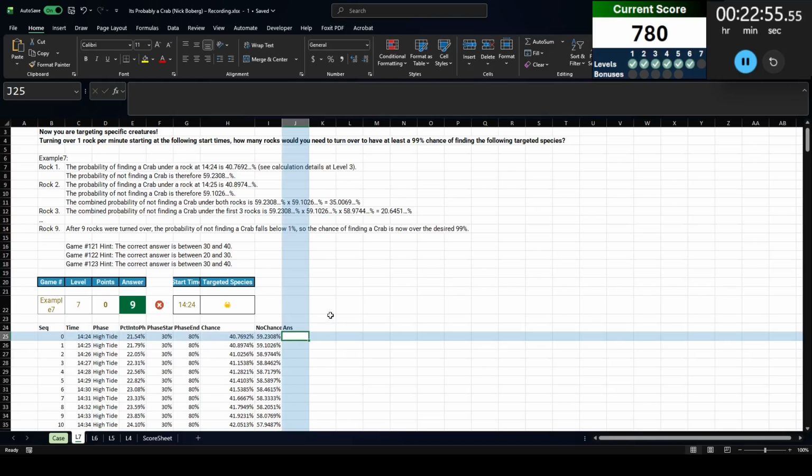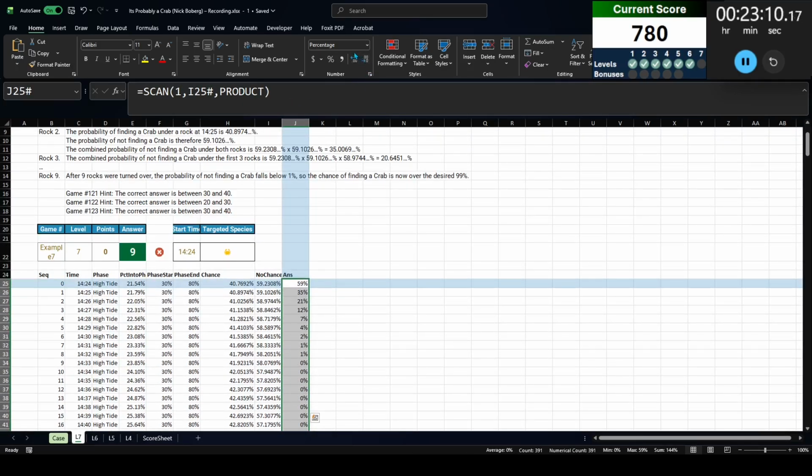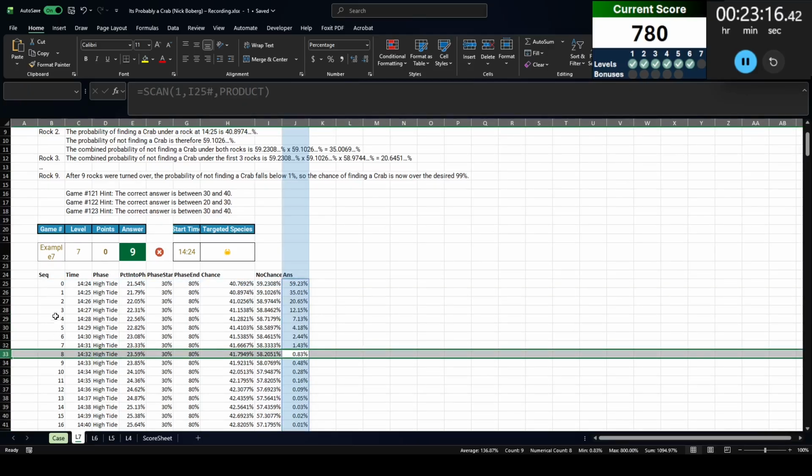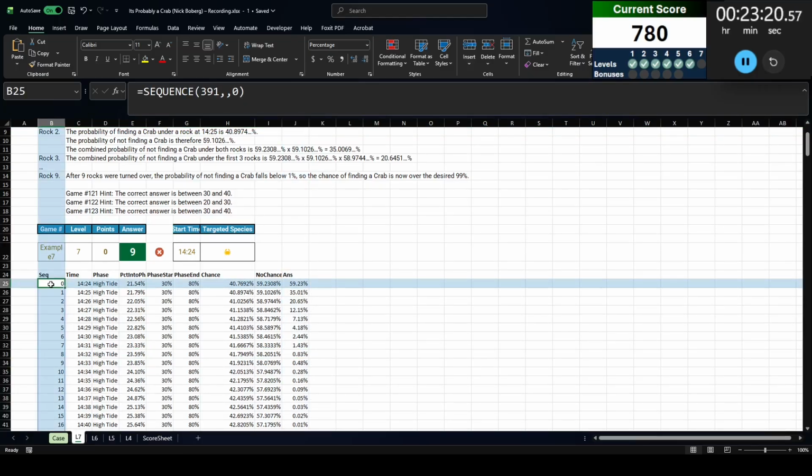I know answer is not right, but what I want to do is start from 1. We can't start from 0 because we're going to do a product. Starting from 0, we'll turn all the numbers into 0. Starting from 1, using this array, do a product of all those numbers. So now we're going to get a percentage chance of not finding a crab after turning over all those rocks. The point it gets below 1% is here, which is 8 minutes into... Right, we turned over the first rock at sequence 0.